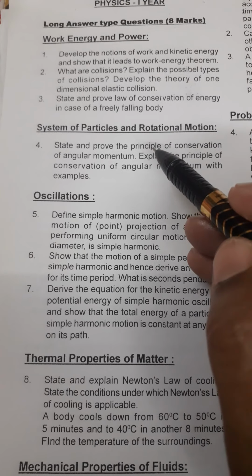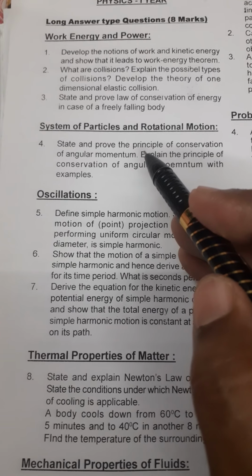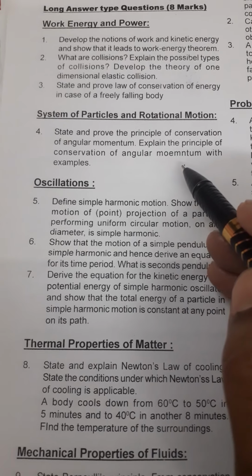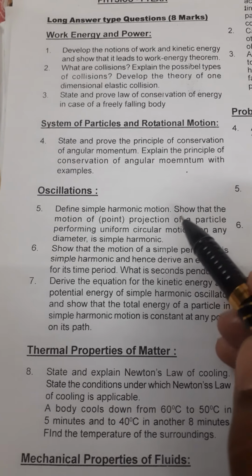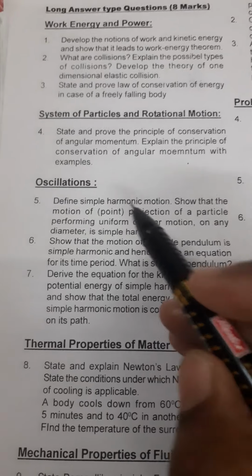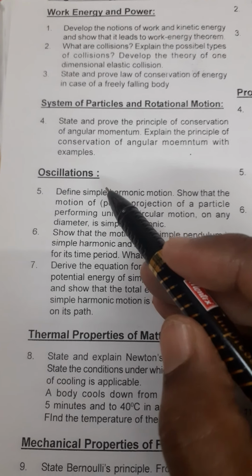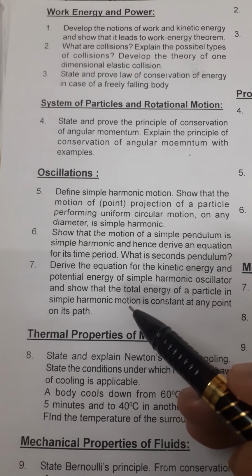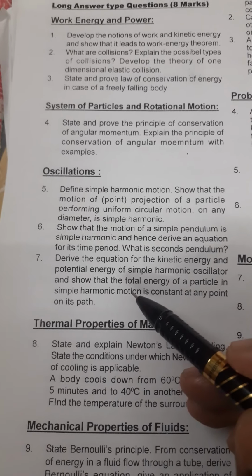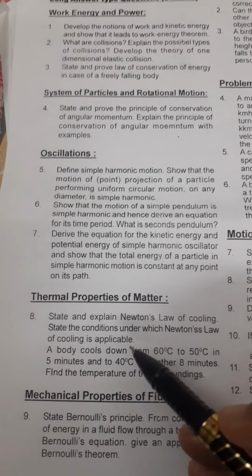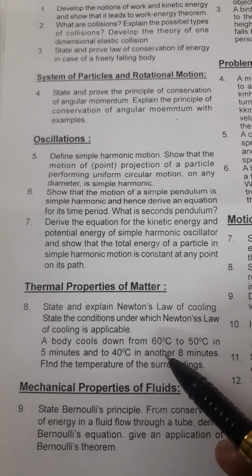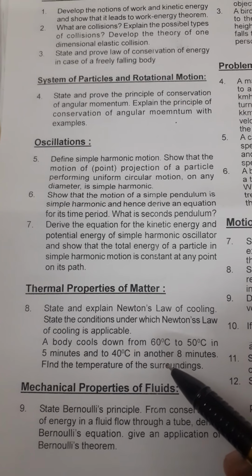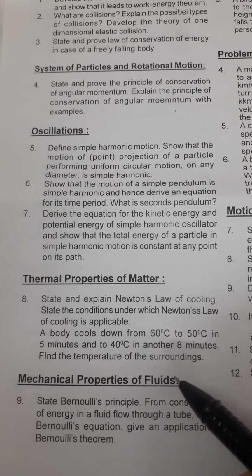Then next chapter, system of particles and rotational motion. Only one question is given here. Then we have three questions from oscillations. Then we have one question from thermal properties of matter. So look at the question. It is followed by a small sum also.